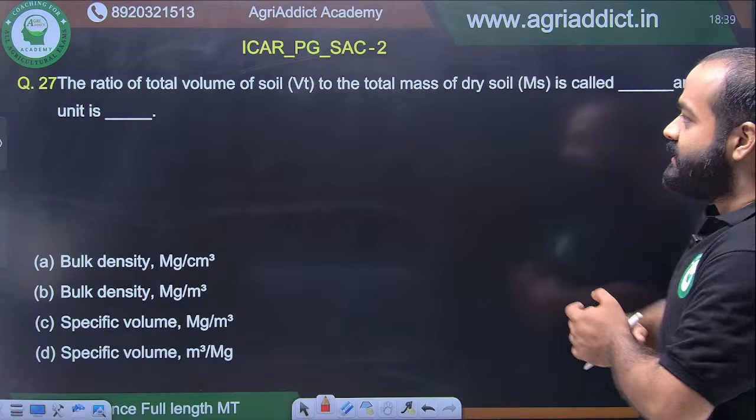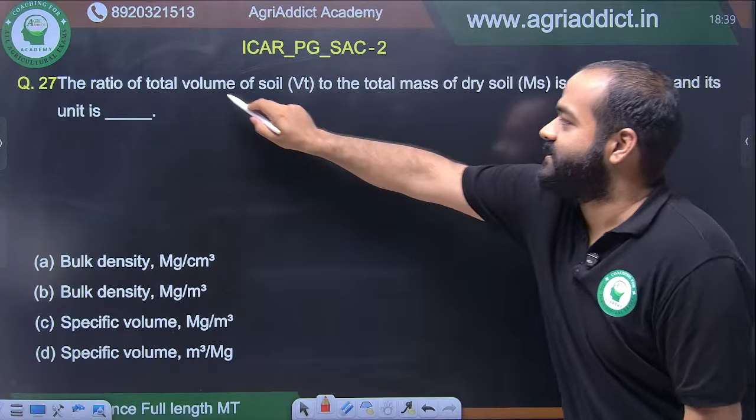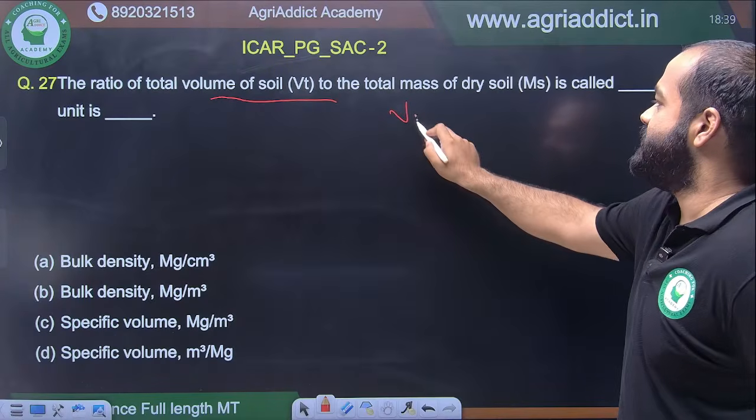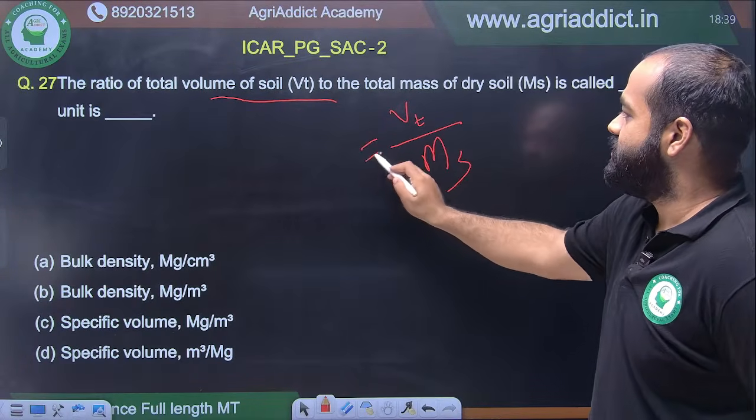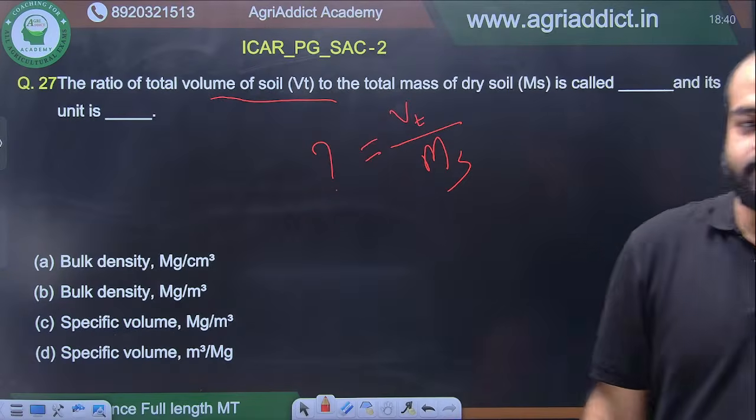Moving on, the ratio of total volume of soil to the total mass of dry soil is called. This is a very basic question, extremely basic question.